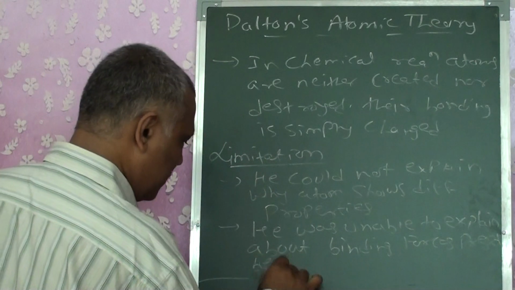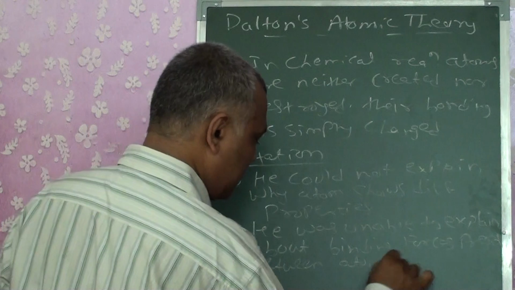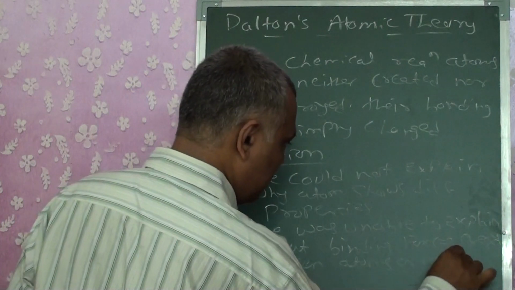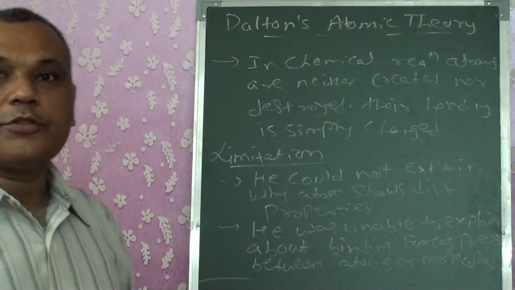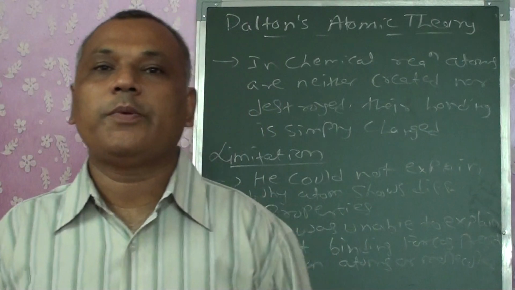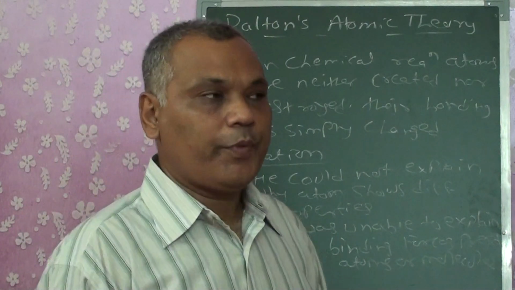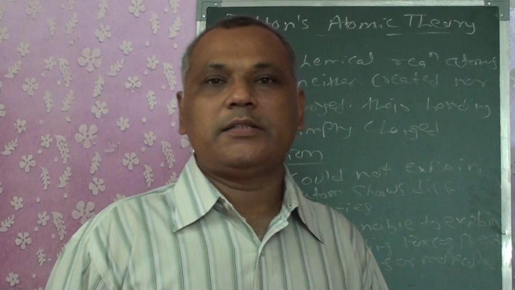Which binding forces are present between the atoms or molecules? He was unable to explain this. So that is what we have as the simple Dalton's atomic theory.